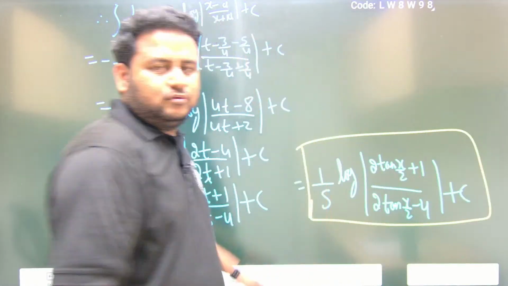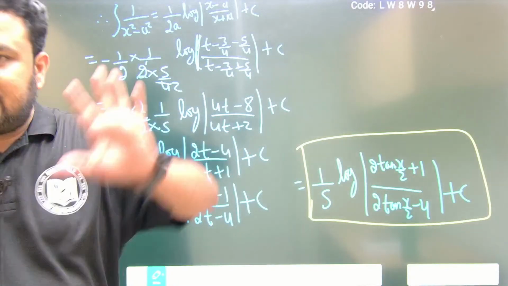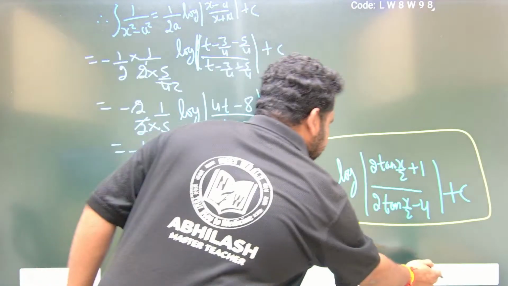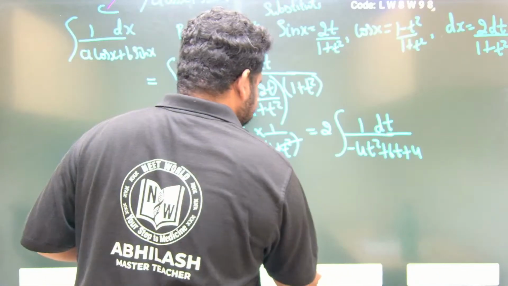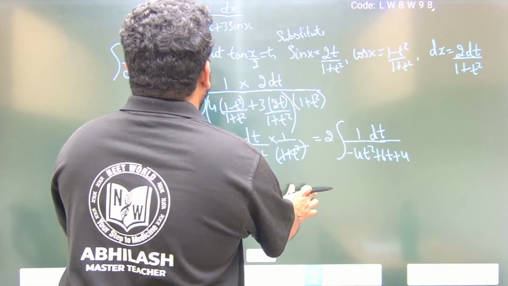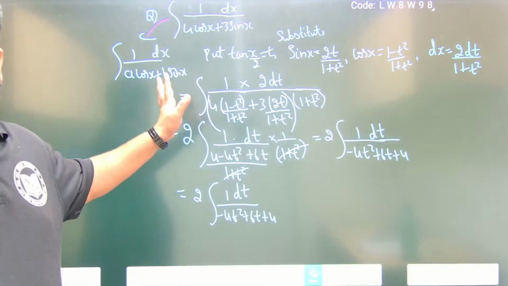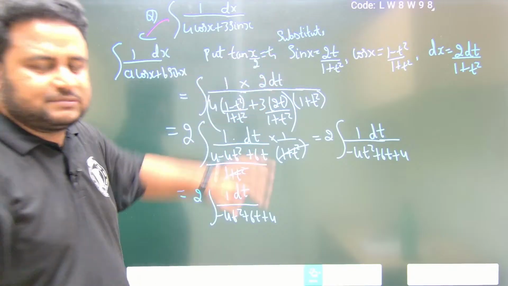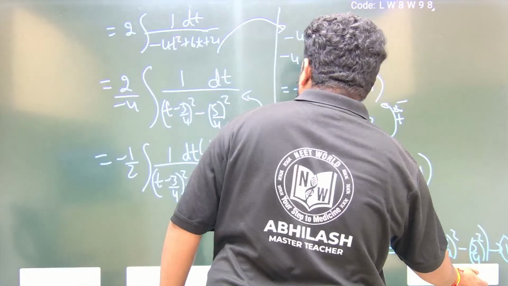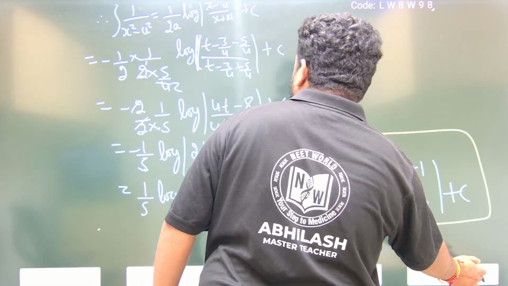If you do each and every step thoroughly and correctly, you will get the complete 7 marks. See here, it's quite a simple question, but I explained in depth so that you understand how to do the completing the square method. This is the first form which I explained, the method of solving. You have to apply tan x by 2 equal to t, then the further substitutions. This is how we have to solve this type of question. Clear? I hope it is clear.